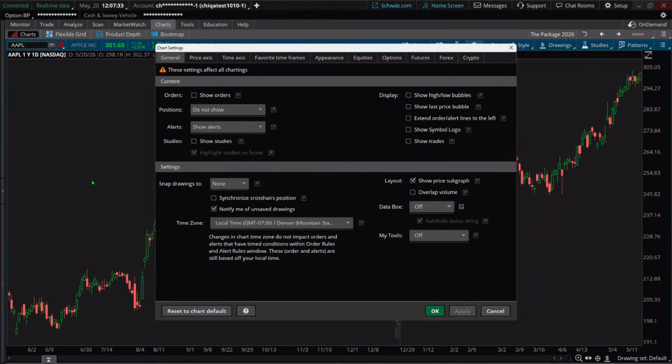In the general tab, it basically means this is applicable to pretty much everything on your charts. All right. And you can pick and choose certain things you'd like to see on the charts. I just have vanilla here. I just have our candle chart. We'll get into the chart type in a minute here. But from this particular screen, a couple things that some people like to do is show high and low bubbles, which will show the 52 week highs and lows.